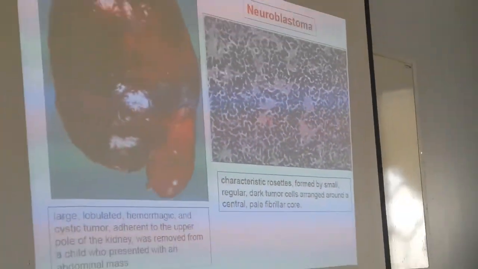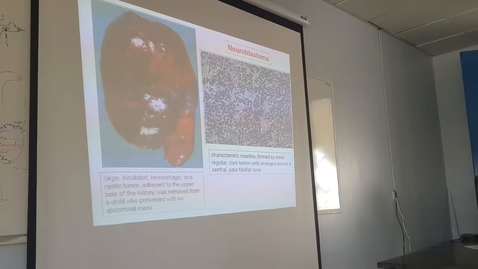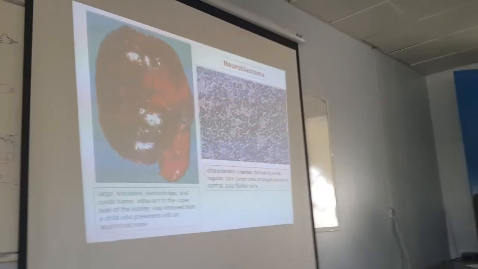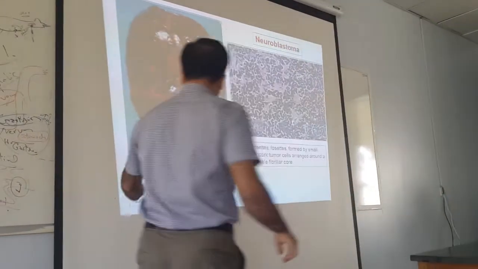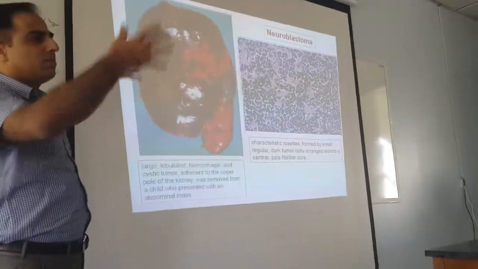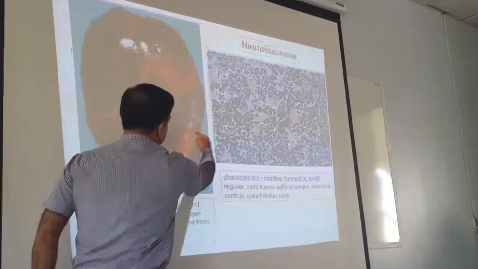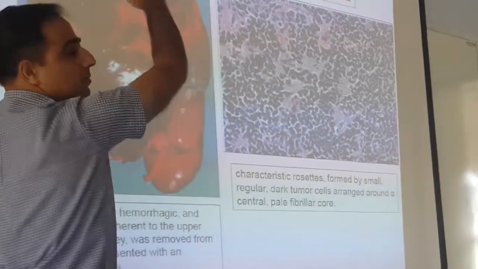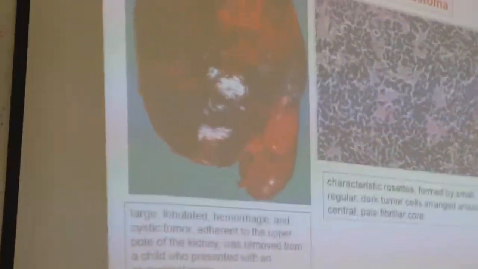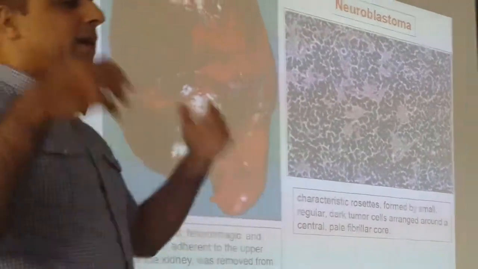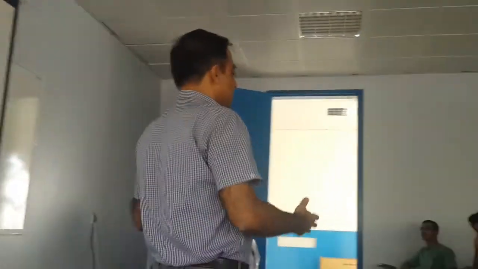So this is pheochromocytoma, and this is the last one, neuroblastoma. Neuroblastoma means neural tissue like embryonal tissue. What is the appearance here? This is a large, lobulated, hemorrhagic, cystic tumor, full of hemorrhage, adherent to the kidney. This is the kidney and this is the tumor arising from the upper pole, a big tumor. You might have read in newspapers about a large tumor from the abdomen; it can be ovarian, it can be neuroblastoma.